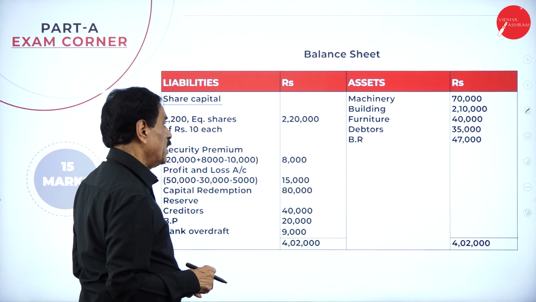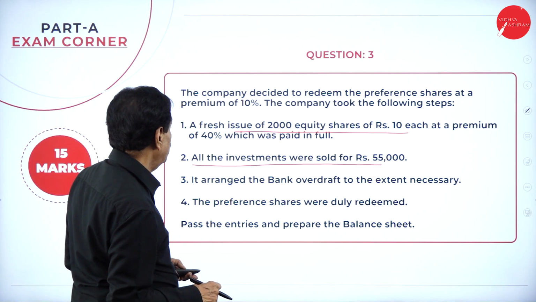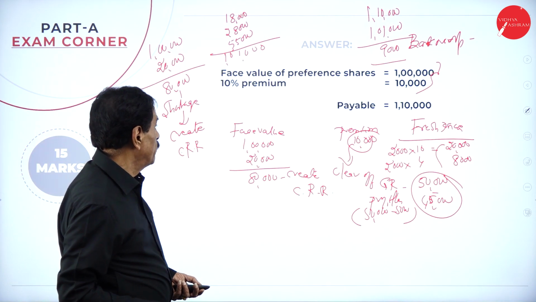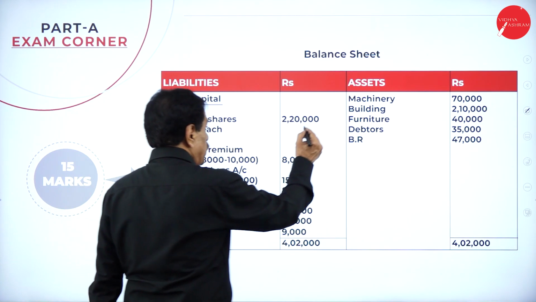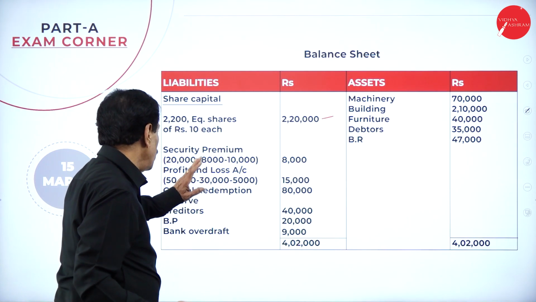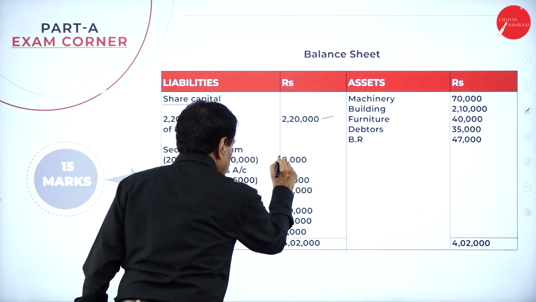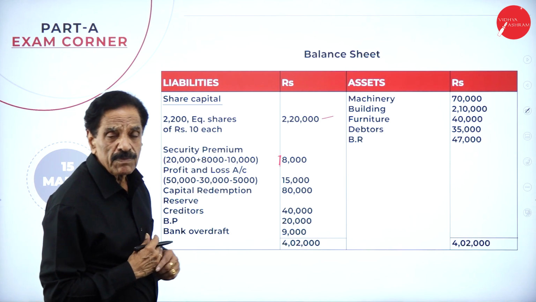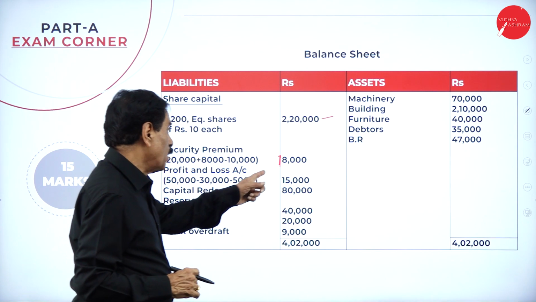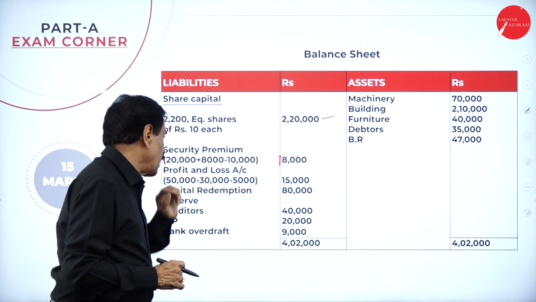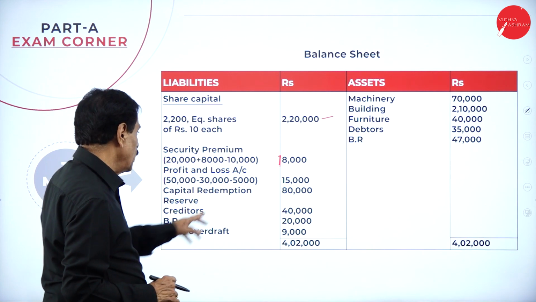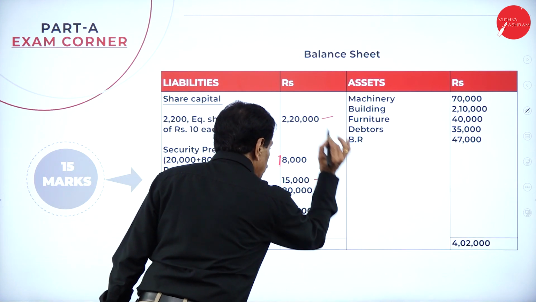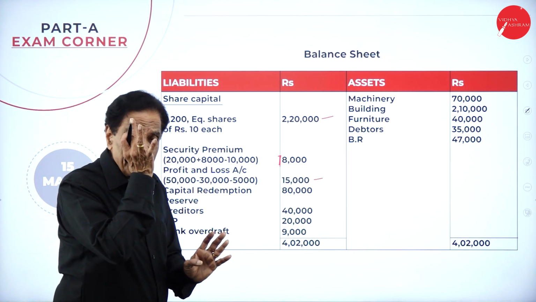You already got in the equity share 2 lakh. See that in your balance sheet. How much you got? 2 lakh. By new issue share is 20,000. So 2 lakh 20,000. In your security premium, how much you got? 20,000. 8,000 minus gone. It is 18,000. How much available? 20,000 plus 820. How much utilized? Minus 10,000 is utilized. How much available? 18,000. Then your P&L account, you have already existing how much? 50,000. Loss of investment 5,000. So this is 45,000. 30,000 gone. Balance is 15,000. CRR. This is very important.